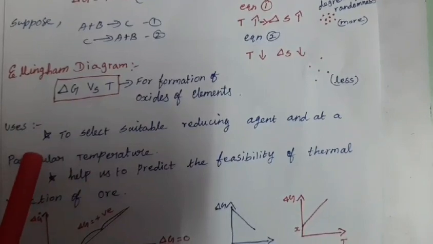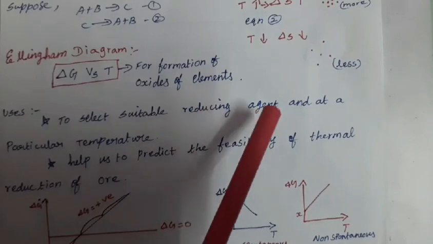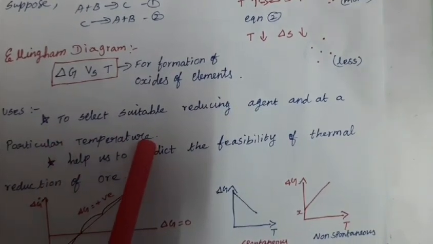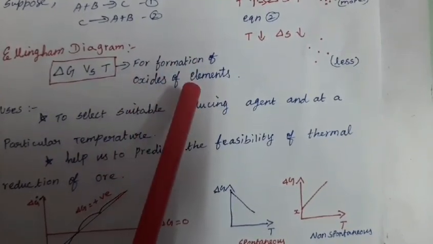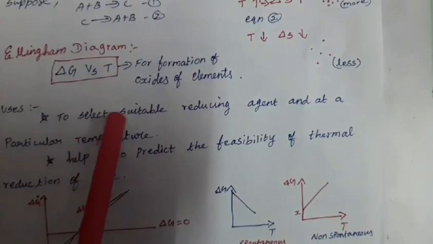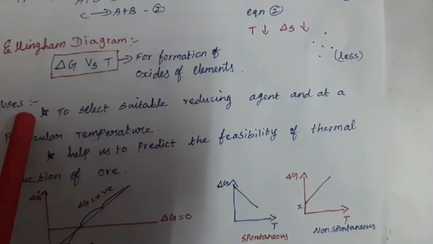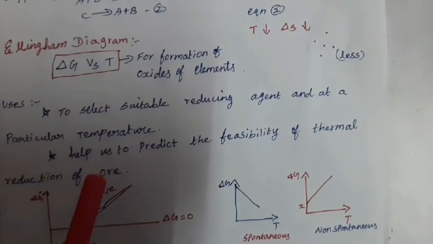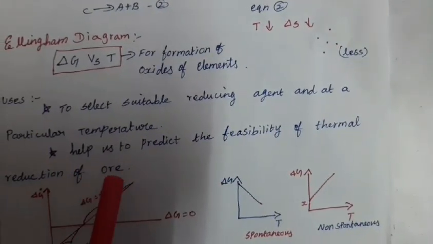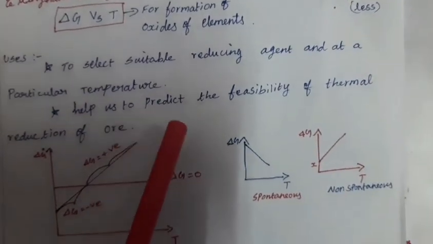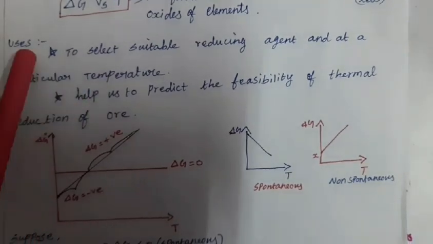So what does this Ellingham diagram tell us? It helps to select a suitable reducing agent at a particular temperature, that is, for the conversion of metal oxide to metal, which reducing agent is suitable at a particular temperature. That is the use of the Ellingham diagram. It also helps us to predict the feasibility of the thermal reduction of ore, whether it may or may not occur. So these are the uses of the Ellingham diagram.